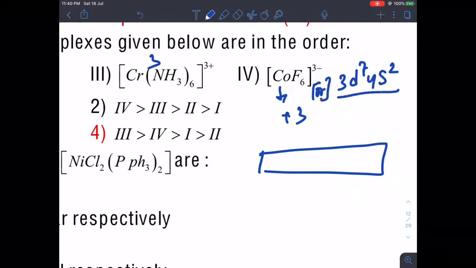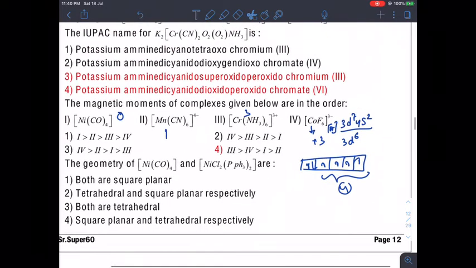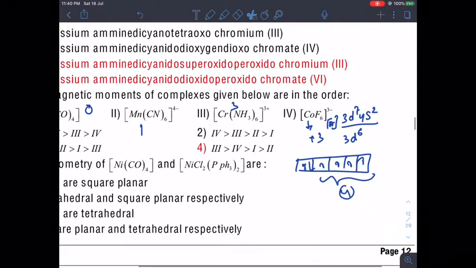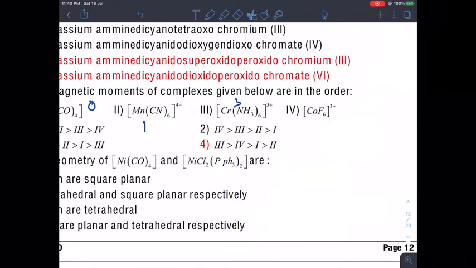So for plus 3 we will have d6. So d6 means 1, 2, 3, 4, 5 and 6. So how many unpaired we have? 4. Why I am not pairing in this case? Because the fluorine is weak field ligand. You can also solve the same question by crystal field theory also. You will get the same answer anyway. So in this case we have 4 unpaired electrons. So highest number of unpaired electron we have for cobalt.